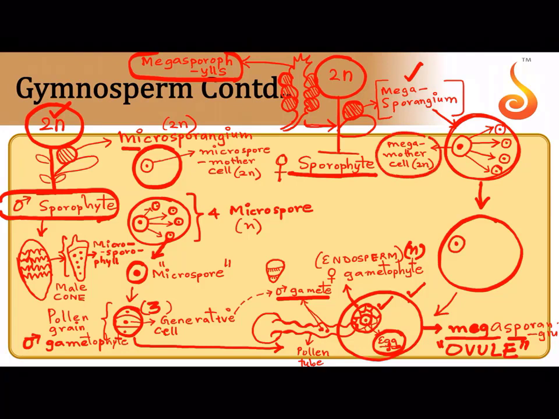Inside the megasporangium there is a megaspore mother cell. Inside microsporangium there is a microspore mother cell. Clear? And the megaspore mother cell and microspore mother cell both undergo meiosis to produce these haploid cells, which are called, in this case they are simply referred to as the megaspore. Here they are called microspore. Microspore becomes a pollen, which is a male gametophyte, highly reduced pollen with 3 cells. Megaspore decides to sit inside.